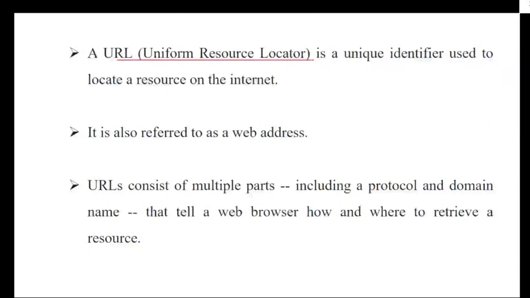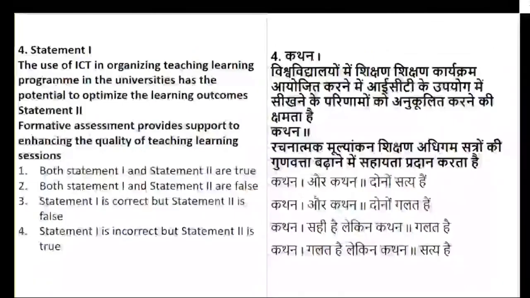Is it clear? Okay. So now let's go again to your question number 4. Let's start with question number 4. Now question number 4 talks about what? There are 2 statements. First one, the use of ICT in organizing teaching learning programs in the universities has the potential to optimize the learning outcome. Statement 2, formative evaluation or assessment provides support to enhancing the quality of teaching learning sessions.